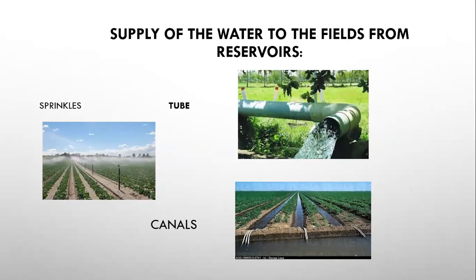Supply of water to the fields from reservoirs is also one of the common methods in Pakistan. Look here, sprinklers are used. Water is sprinkled. These are the sprinklers through which the water is supplied to the crops. Tube wells are also used on the farms in Punjab and Sindh, and canals are dug to take the river water from reservoirs to the farmlands.